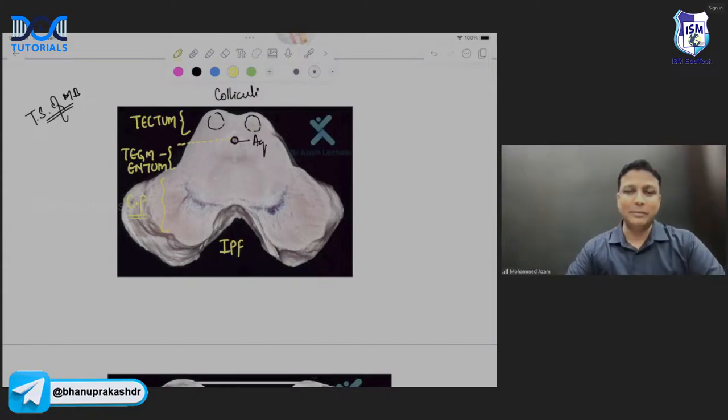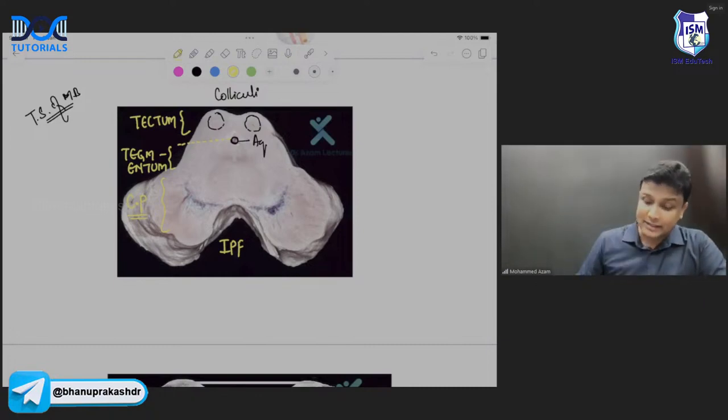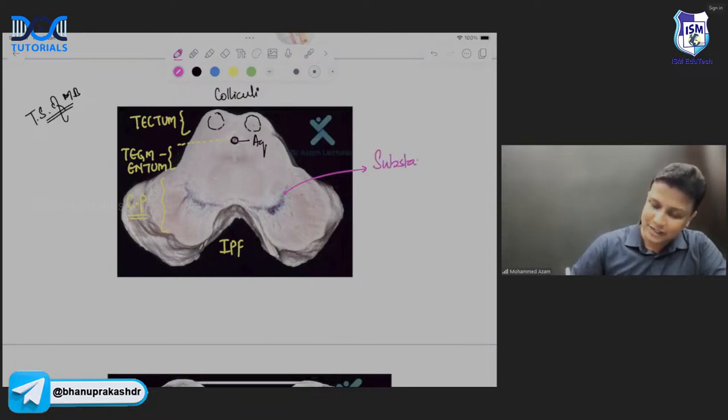So in this manner, remember, my dear friends, whenever you're taking a transverse section of the midbrain, it is divided into how many parts? 3 parts, sir. Tectum, tegmentum, and cerebral peduncle. It is divided into how many parts, sir? 3 parts. Perfectly done. And in this cerebral peduncle, they have also asked about this part, sir. Can you see this black part, the darker part? That gray matter is known as substantia nigra.